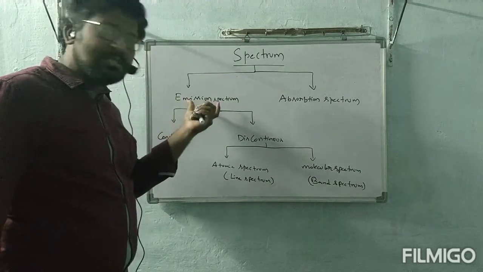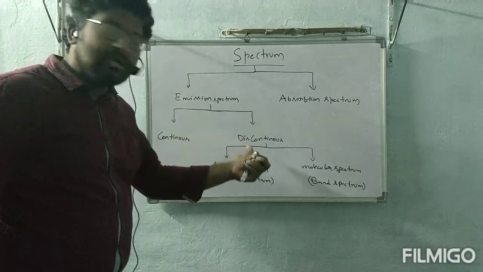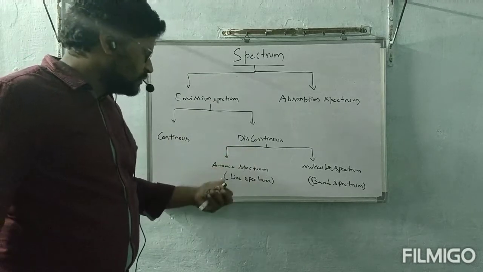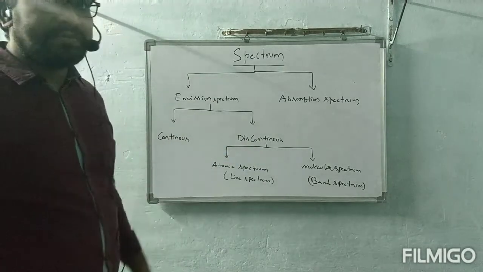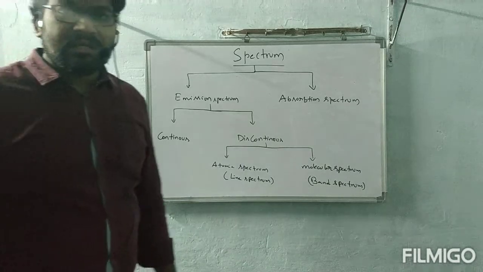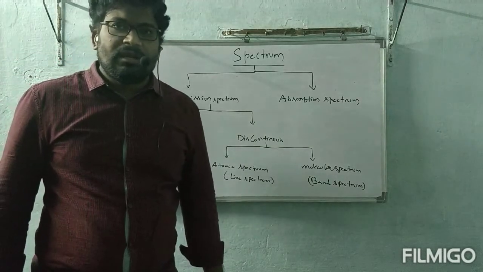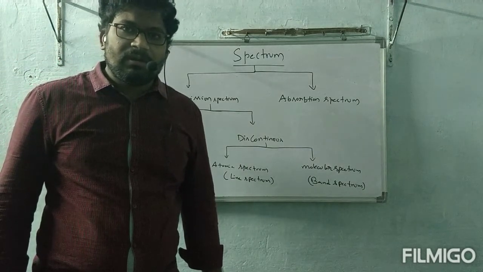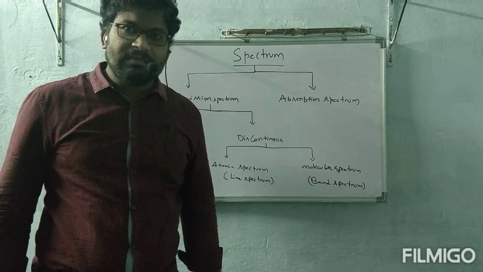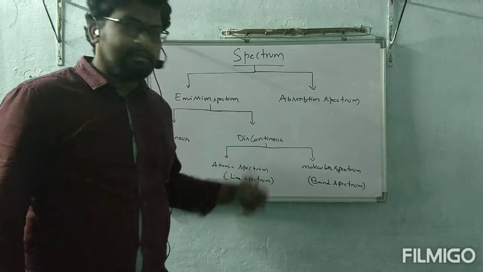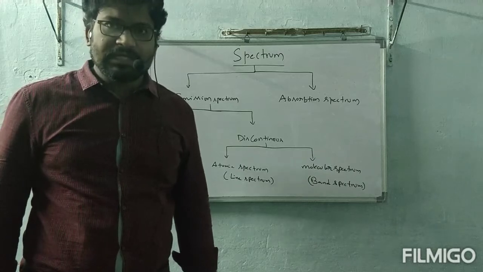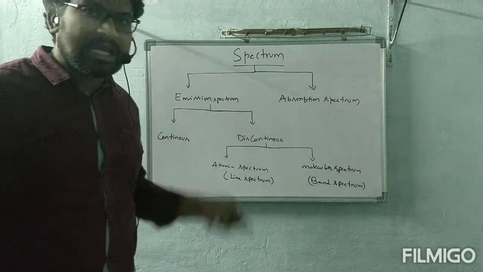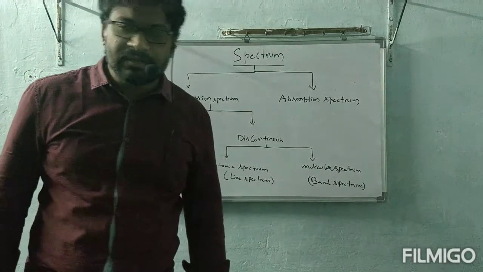Again under emission spectrum, continuous and discontinuous we have. Discontinuous again atomic spectrum and molecular spectrum. Note down this classification also. Today's recalling points are the derivations of de Broglie's wave concept and mvr is equal to nh by 2 pi, as well as spectrum classification. This is about today's class. Just note down this classification clearly, all of you, neatly.